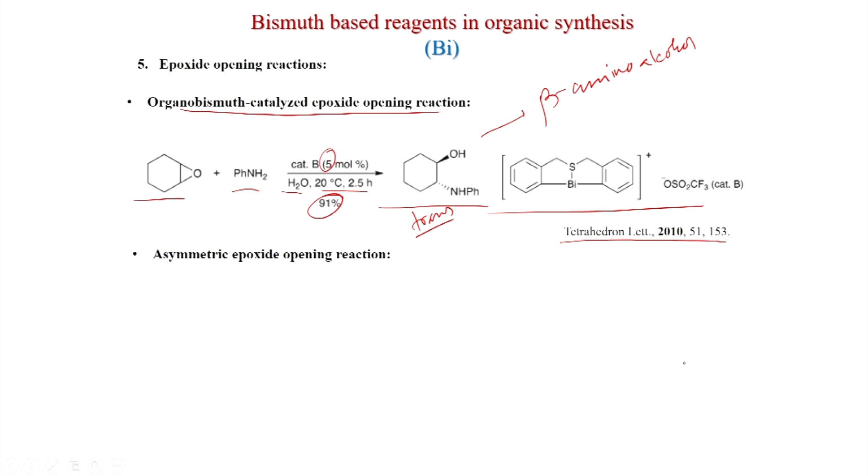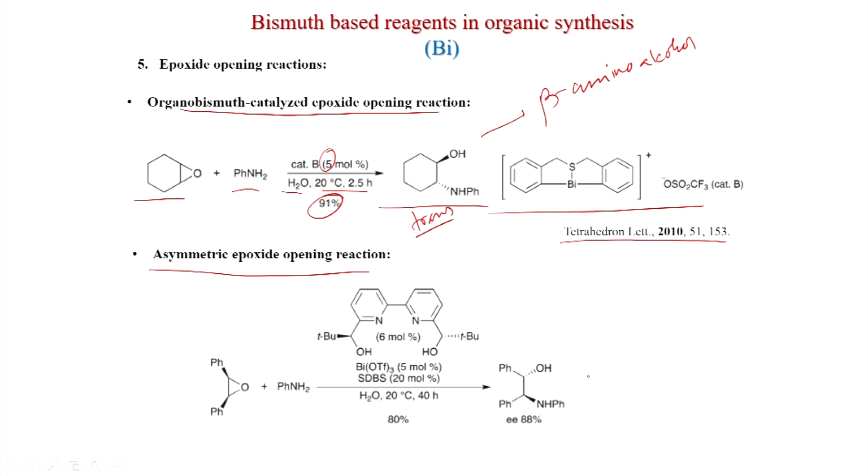The reaction can also be possible in an asymmetric fashion, if you use a chiral ligand, like earlier we have used this ligand, the same ligand. So, this is C2 symmetric, the same ligand can be used for the epoxide opening reaction with aniline, and here this is the cis epoxide.